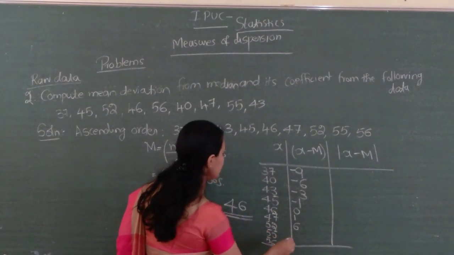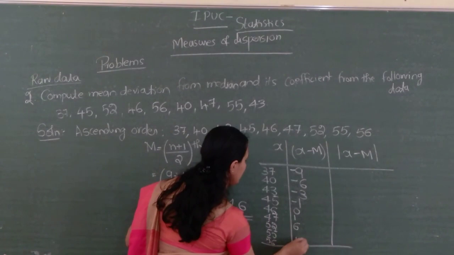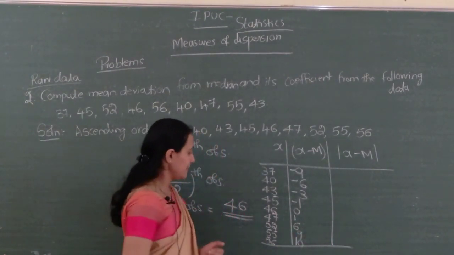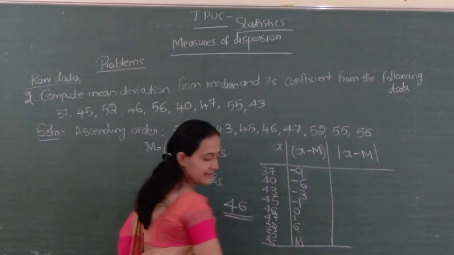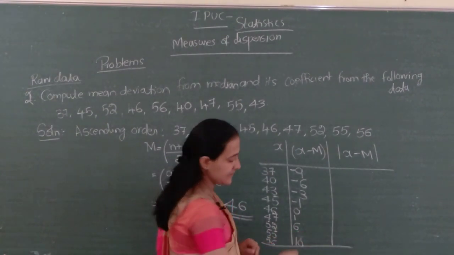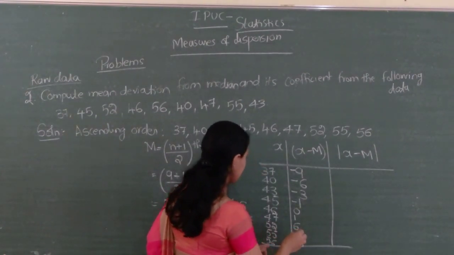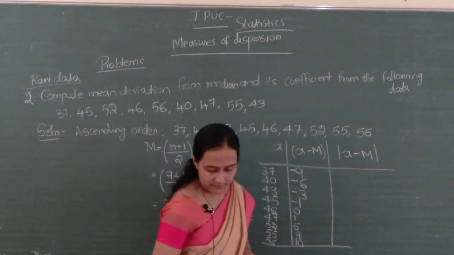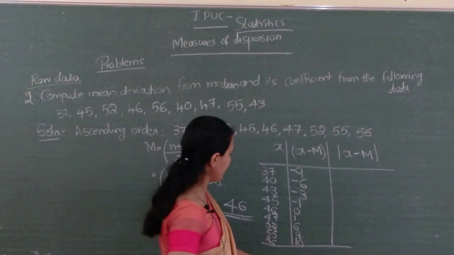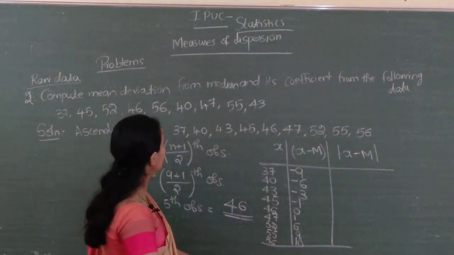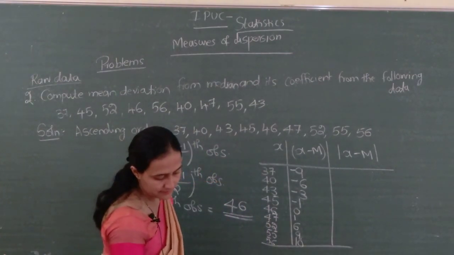then 56 minus 46, 10. Here 9. Not 11 comes, right? So 55 minus 46, that is 9, and the last one is 56, right? Okay, 55 is there, right? 55 is there.